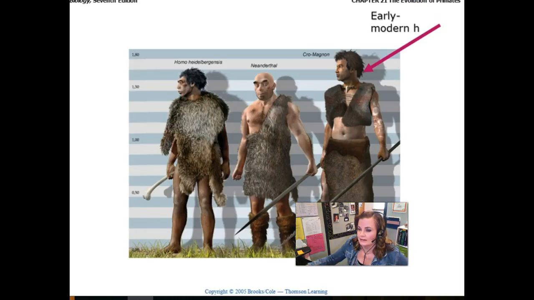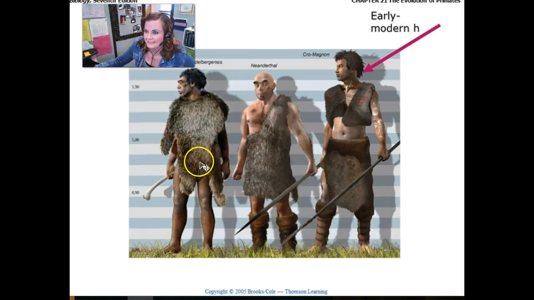Comparatively, I love these pictures. It looks like they're taken in a mug shot or a lineup. Here we have our Homo heidelbergensis, also known as the archaic Homo sapiens, right? And then we have early modern humans, known as Cro-Magnon man here. And we have the group that lived at the same time, Homo neanderthalensis. Now, these guys probably have a direct lineage to Cro-Magnon. The Neanderthals actually have their own separate branch. It's like they evolved parallel to modern day humans.